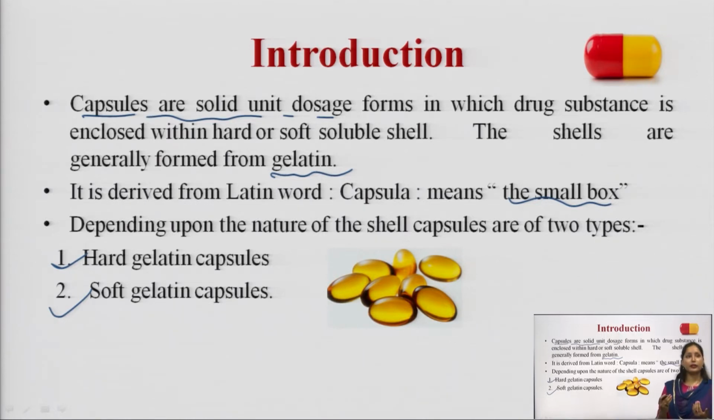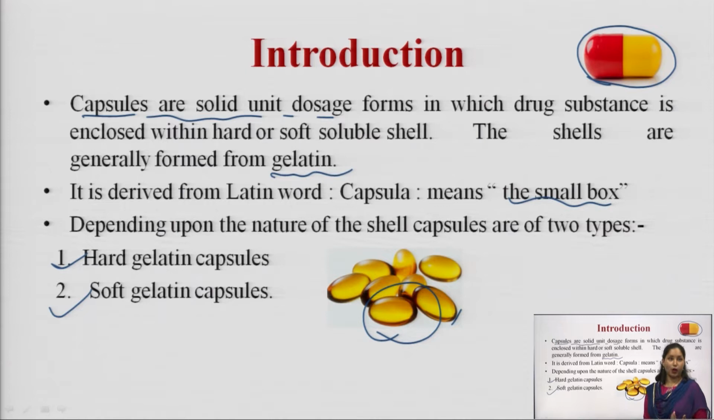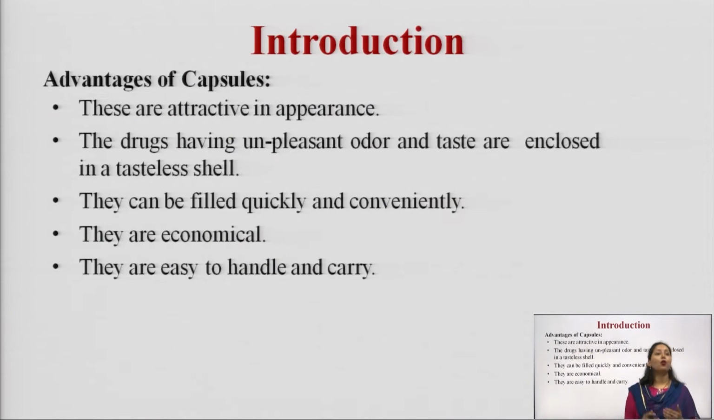The basic difference in appearance between the hard gelatin and the soft gelatin capsule is their shell. For hard gelatin capsule, the outer capsule shell is hard in nature, and in soft gelatin capsule the outer shell of the capsule is soft in nature. This variation, the flexibility and the rigidity of the capsule shell, is due to the variation in the concentration of the plasticizer. Moving on to the next part, what are the different advantages of the capsule.